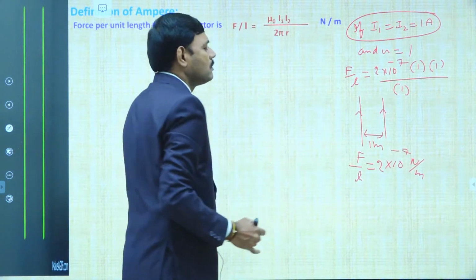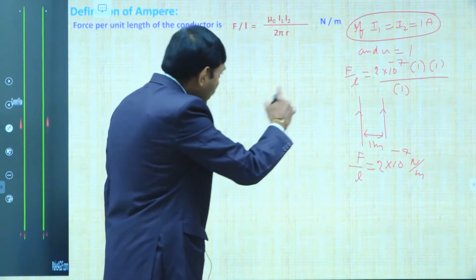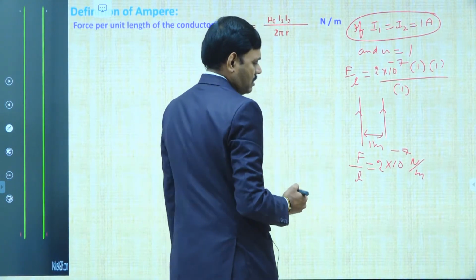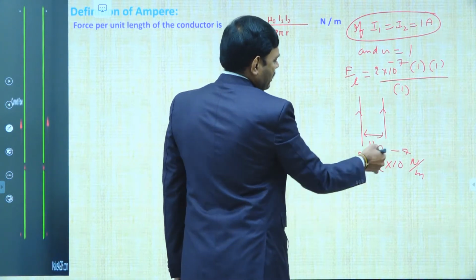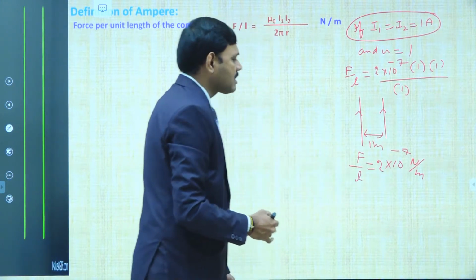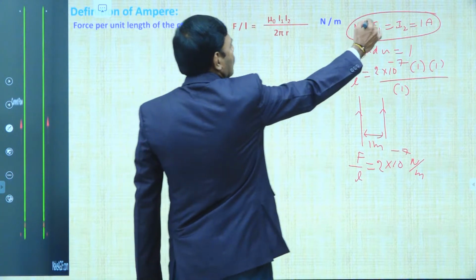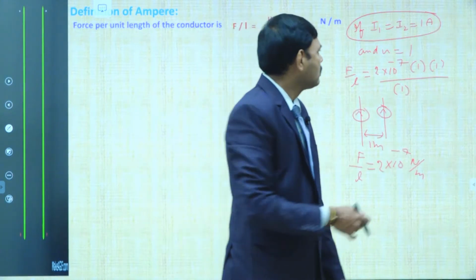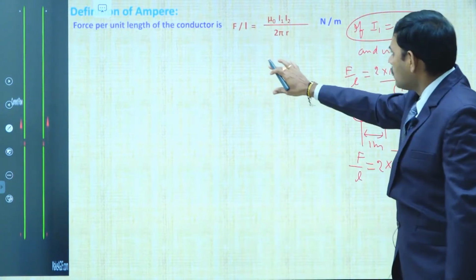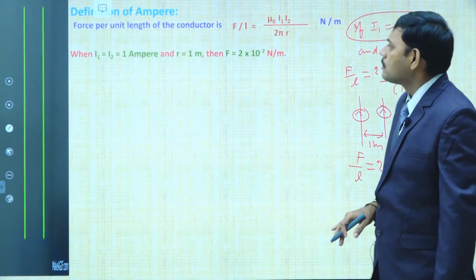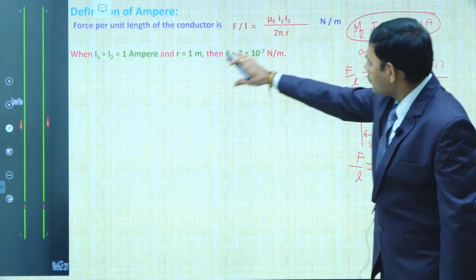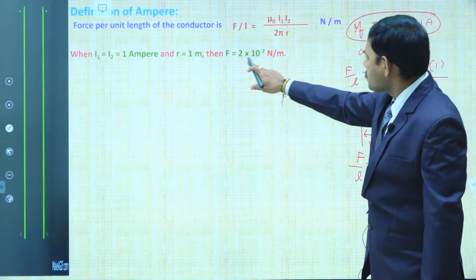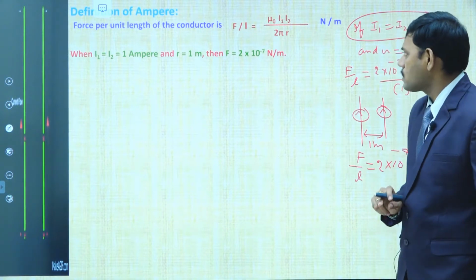Two long parallel wires carrying equal current, separated by 1 meter distance, attract each other with a force per unit length of 2 into 10 power minus 7 Newton per meter, then obviously the current passing through them must be equal to 1 ampere. So, according to this condition, let me write the definition here. The conditions are written here. If I1 and I2 are 1 ampere and r is 1 meter, then we understood that F is equal to 2 into 10 power minus 7 Newton per meter.